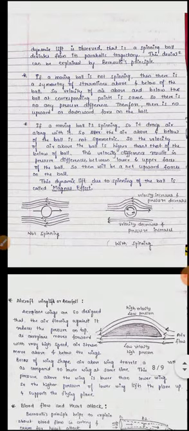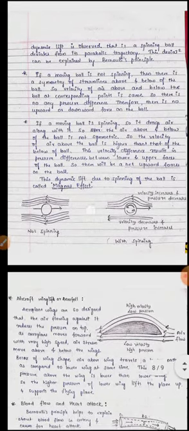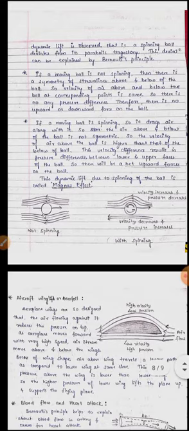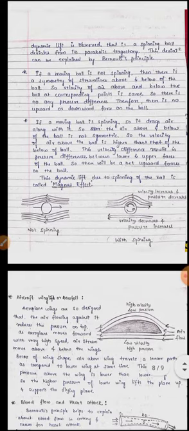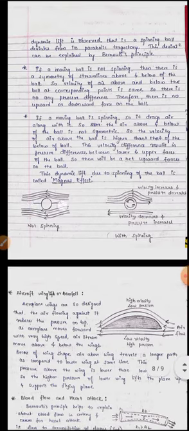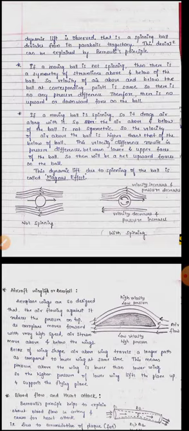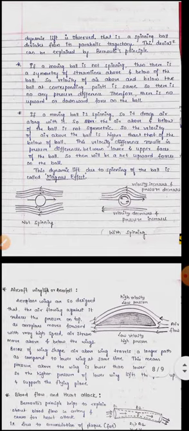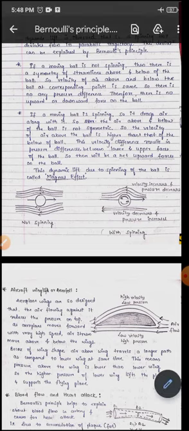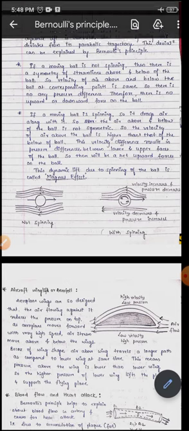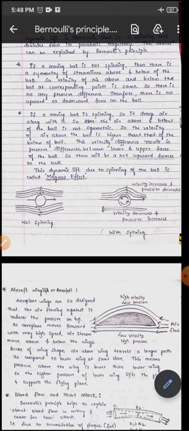See here, if this ball is moving in this direction as shown in this diagram, whatever the air coming in its path, at the above and the below the surface of that ball will be same. So velocity of the air will be same at above and below. That's why there are no pressure differences.